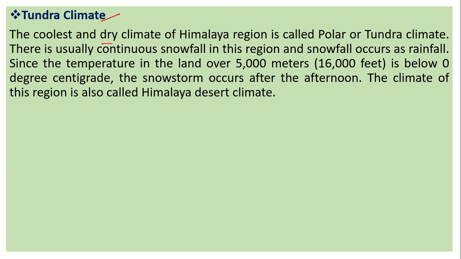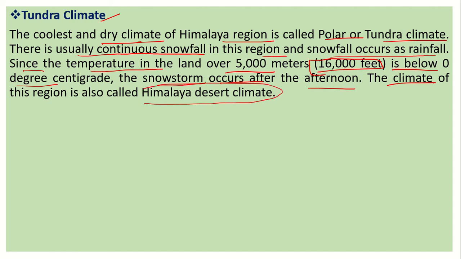The coldest and driest climate of the Himalayan region is called polar or tundra climate. There is usually continuous snowfall in this region. Since the temperature in this land over 5,000 meters, that is above 16,000 feet, is below 0 degrees centigrade, the snowstorm occurs after the afternoon. The climate of this region is also called Himalayan desert climate.